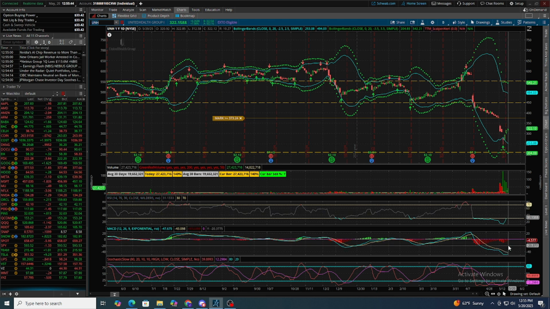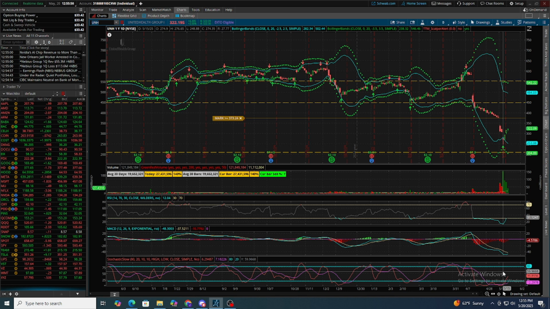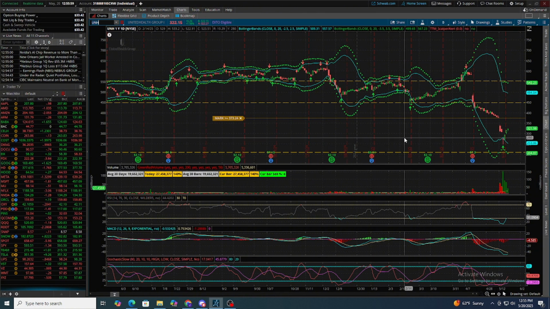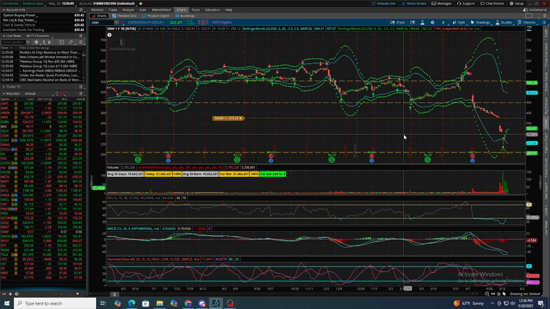MACD curling, didn't cross yet. We're going to wait for that, see if we get it, and then that's just confirmation that we're right. The stochastic did cross on this, so that's a good sign. And we have our TTM scalper going off. So that's basically it. We do have a few scanners for this. Again, the public doesn't have access to them. If you're in the Discord, just send a DM to anyone and we'll get them for you.